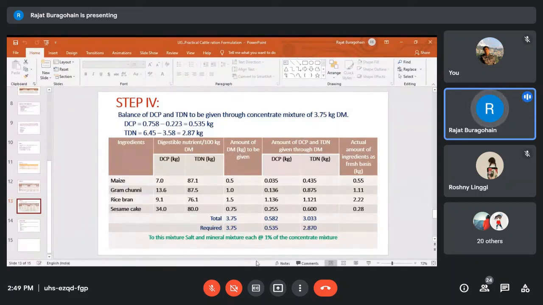So this way, very easily you can calculate the requirement of dairy animals. You can calculate the requirement of DCP and TDN on the basis of body weight, milk yield, and milk production. You can calculate the dry matter requirement on the basis of body weight, live weight of the animal, and then very easily you can formulate a total mix ration.